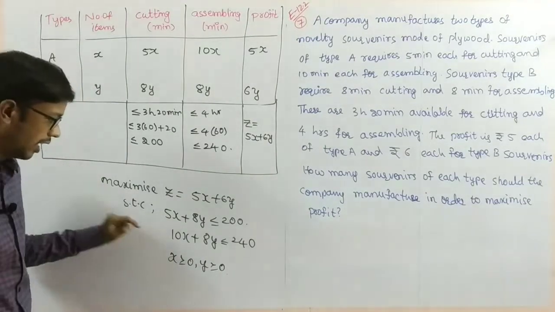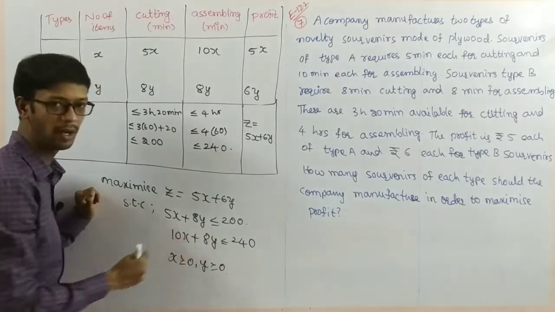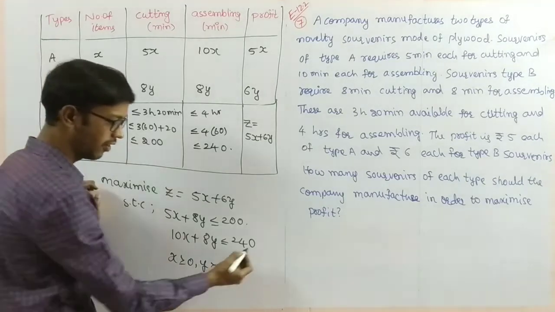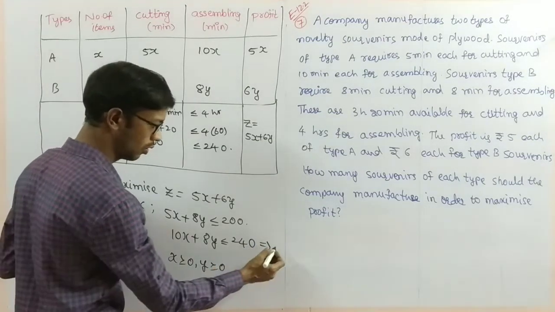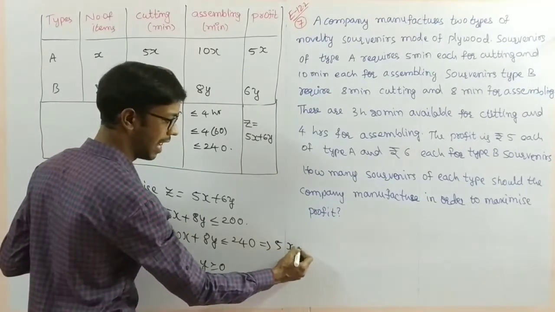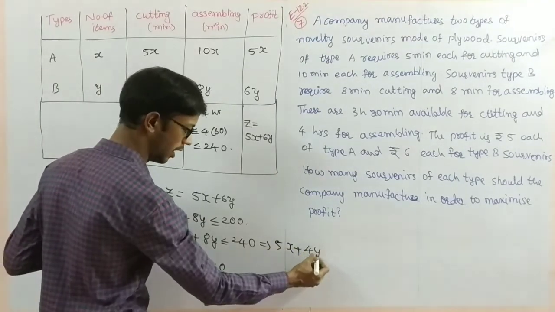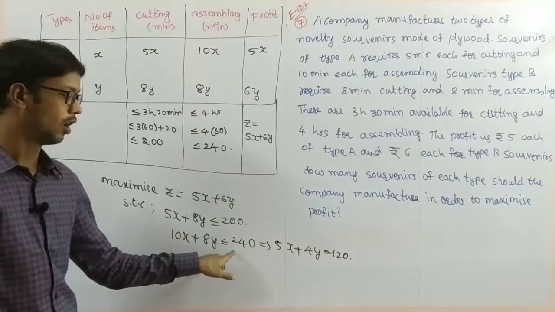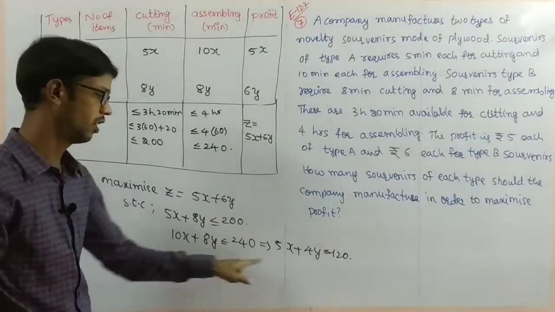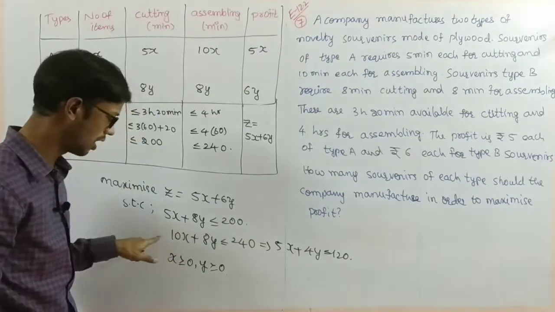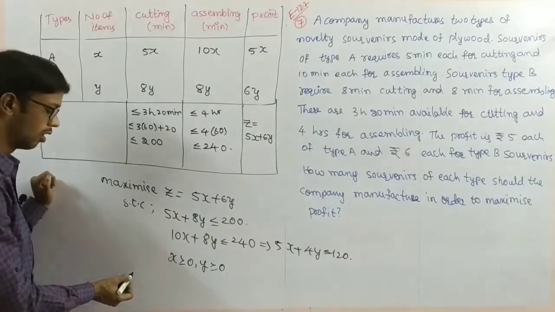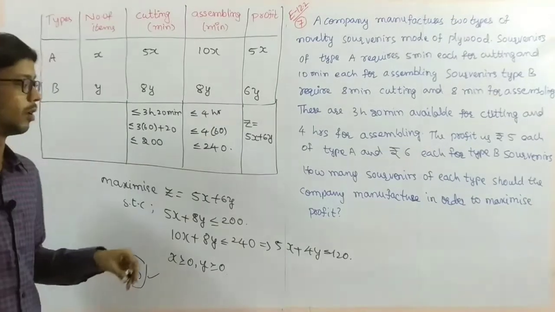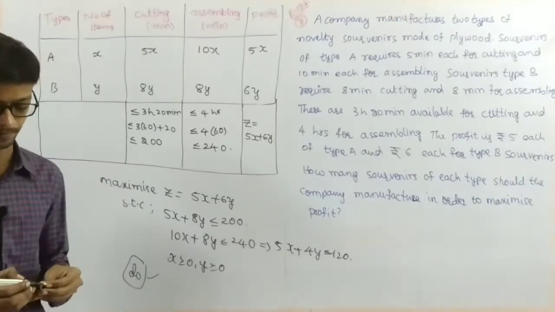Non-negative constraints. Here you observe, there is no common factor in the first constraint. In the second constraint we can take the common 2. If you take 2 common, 5x plus 4y is less than or equal to 120, we can take that also. The 2 will cancel. So for easy purposes you can make that, otherwise you can continue with this only. So now next, graph we will make. Graph, take as a homework. Pause the video to note it down.